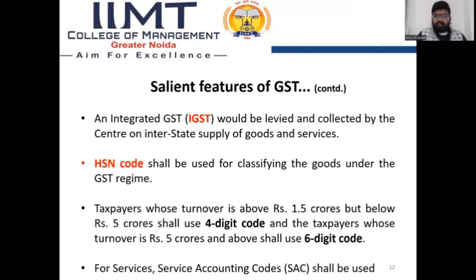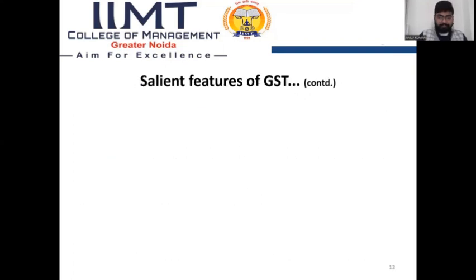If any trader whose turnover is up to 1.5 crore, then he uses the HSN code up to 4 digits. But if any person has a turnover of 5 crore and above, then he must use the 6-digit HSN code. Further, for services, the service accounting code, SAC, shall be used. HSN code is for goods under the GST, but the other code, SAC, the service accounting code, is for services under the GST.